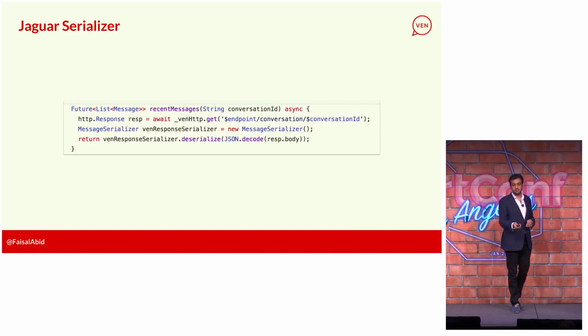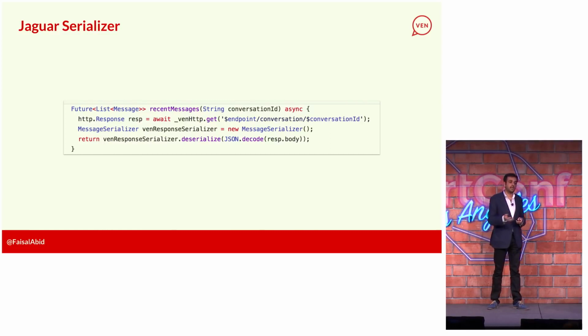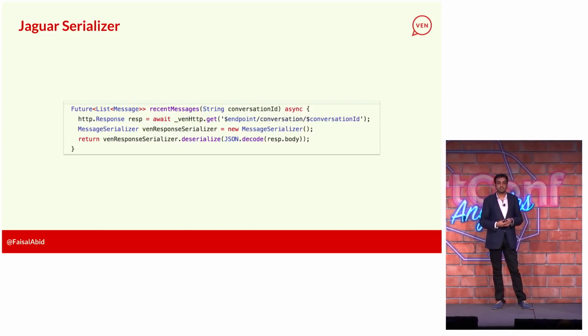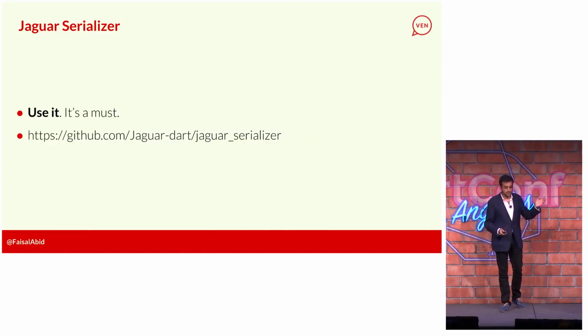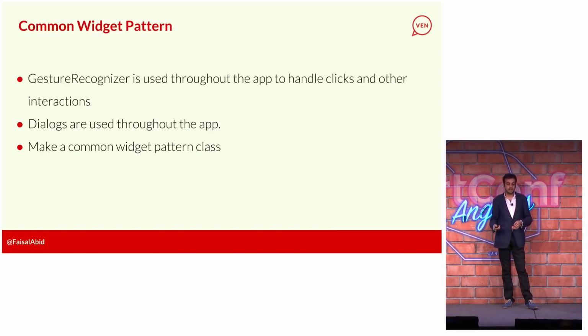And so this is how I use it. I call an http.get. This is me making a request for a conversation, passing a conversation ID. When the message comes in, I take the response body, I convert it into a map, and I deserialize it right into a PODO, right? And it works really well. And so now I just have a message object that I can pass around my app versus having a map and then converting that into a message object and then doing the painful conversion back. So use it, it's a must. I think it's like the de facto thing you have to use in a Flutter app because you're almost always going to be using JSON unless you're crazy and use XML. And so this is the best thing to use there.